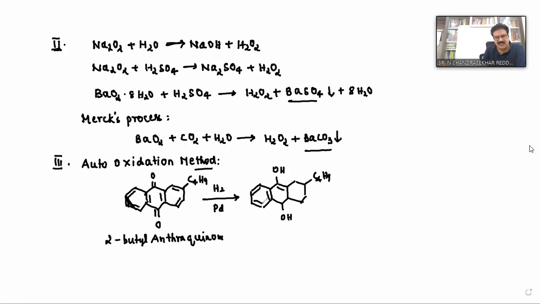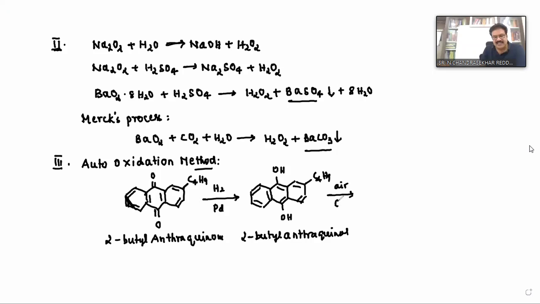You can write the rings also. Okay, right? So here it is bond. This is the same compound, but it is becoming alcohol. So therefore, this is called 2-butyl anthraquinol. Don't get the confusion. I think in your material he has given ethyl. Doesn't matter. 2-butyl anthraquinol. So once this is formed, when it is exposed to air,